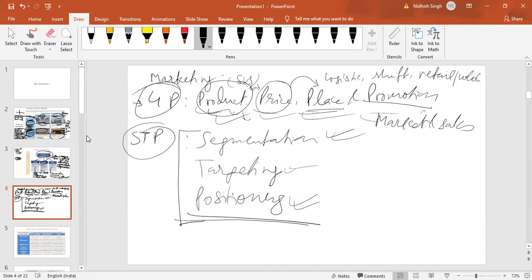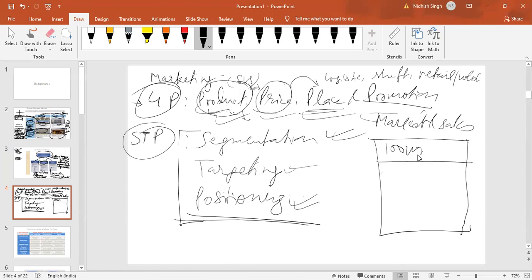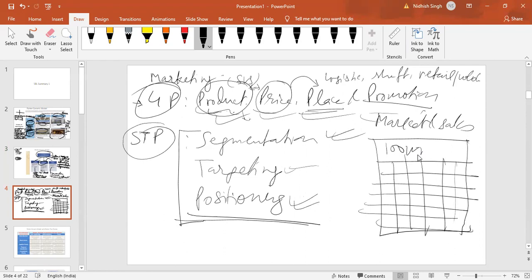So segmentation, as you know, when we have 100 million of population, we need to divide them into different strata based on various demography, right? So it is called demographic segmentation when we do this. There are different ways of doing segmentation as well, but let's call it demographic segmentation that we follow.